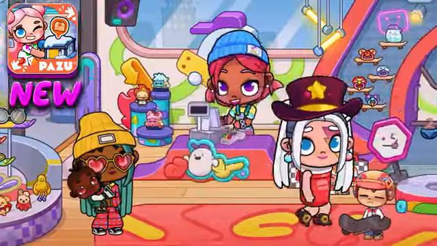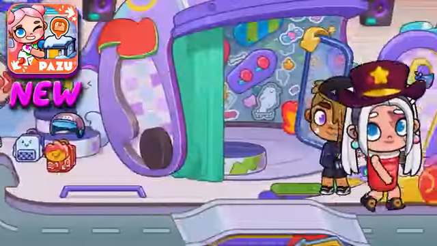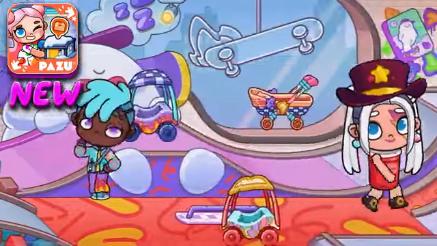I'll also quickly show you a location that wasn't in the old version of Avatar World, a children's skateboard store. This is my favorite store of all.